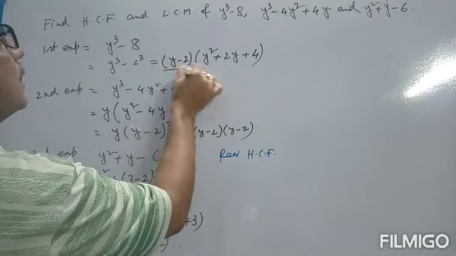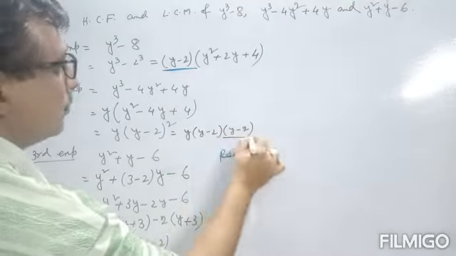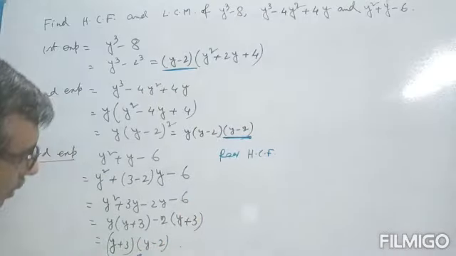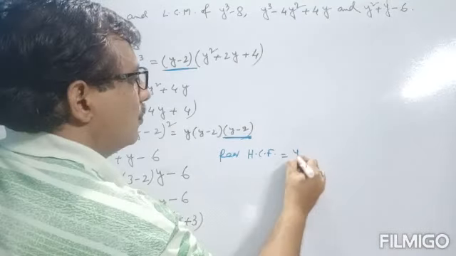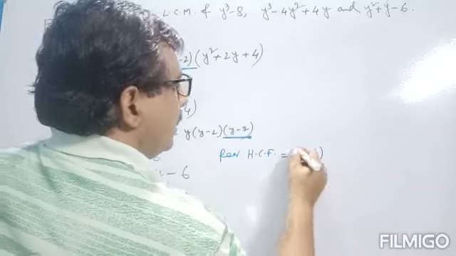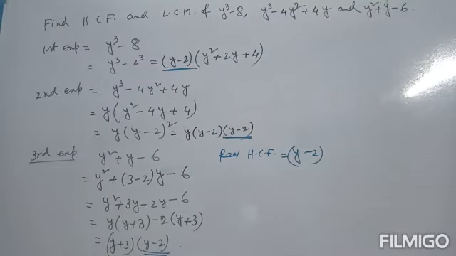Y minus 2 here, y minus 2 in the second, and y minus 2 also here. So HCF is equal to y minus 2. Is there any other common term? Most probably not. Okay, so HCF is y minus 2.